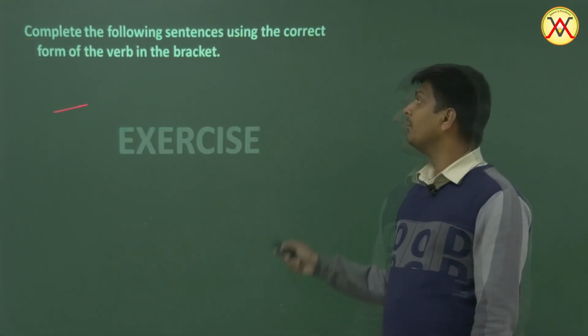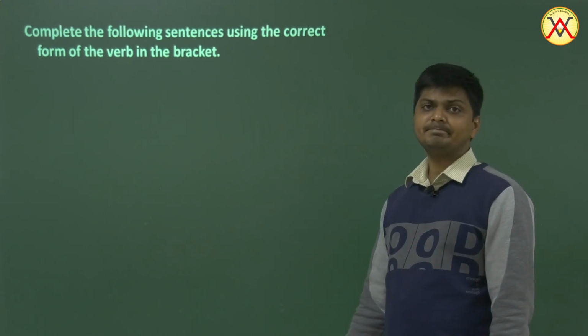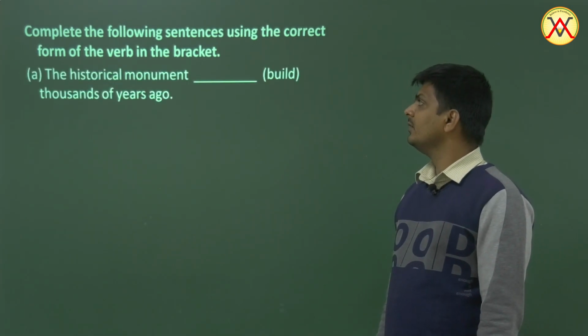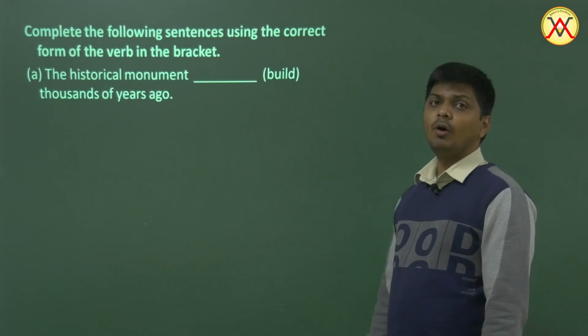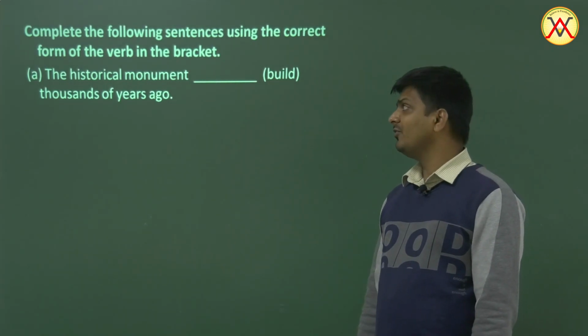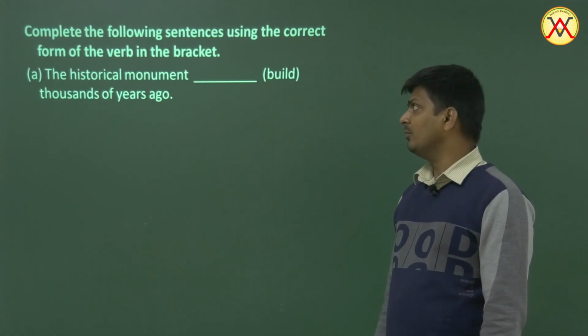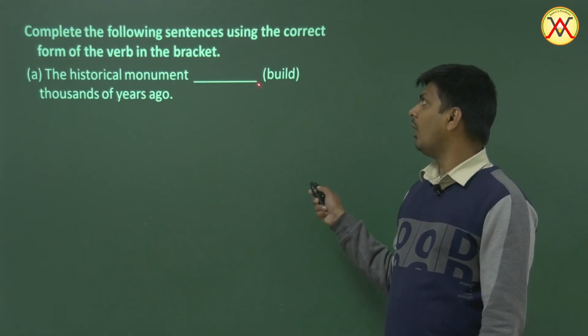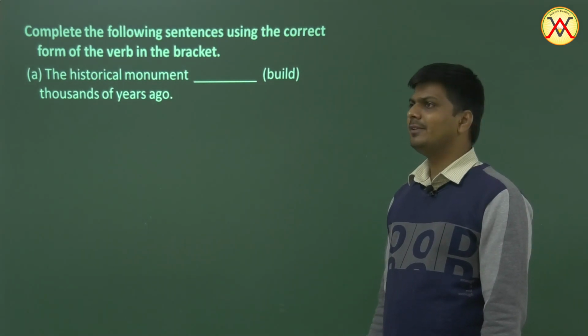Exercise. Complete the following sentences using the correct form of the verb in the bracket. The historical monument thousands of years ago. What? The subject is not there, the object is there. What was built? Well, a historical monument. So the historical monument, what? Was built thousands of years ago. Easy?